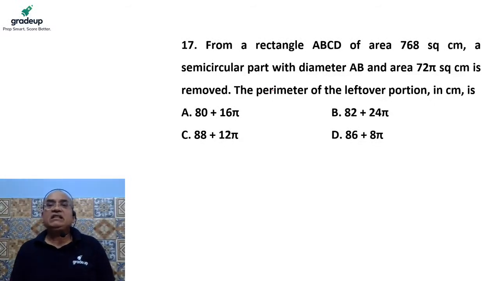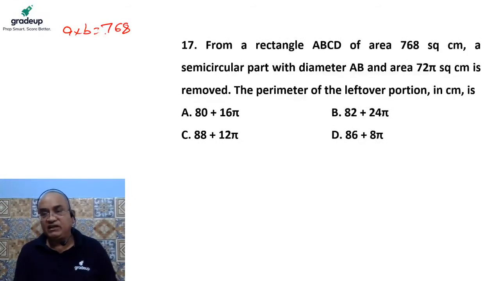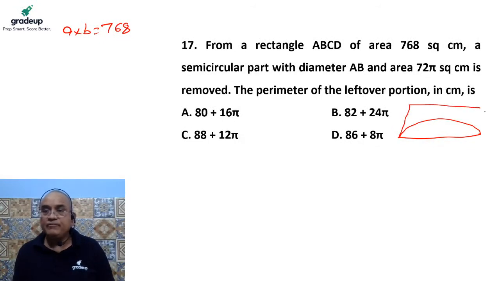The area of the rectangle is nothing but 768. So the area of the rectangle, A into B, the product of the two sides, is 768. This is the area of the rectangle, as given. The rectangle is formed like this: this is A, this is B, this is C, this is D.